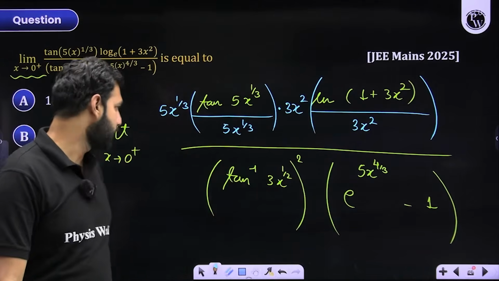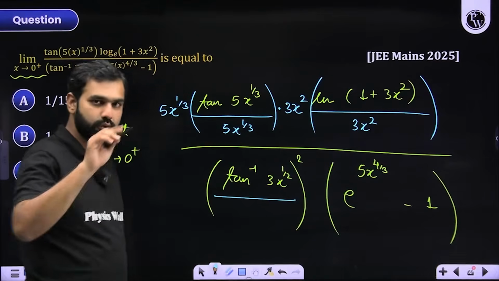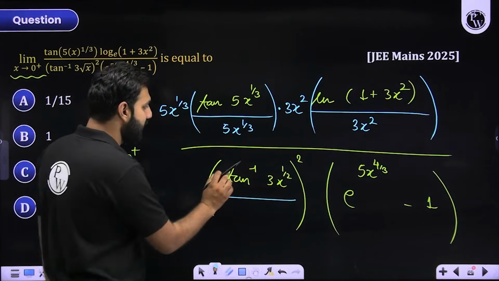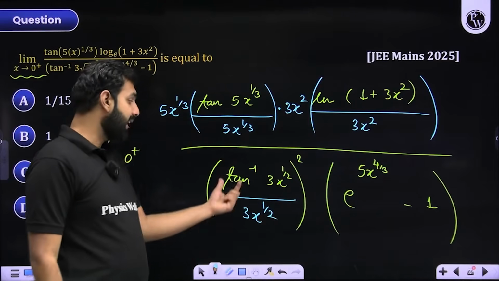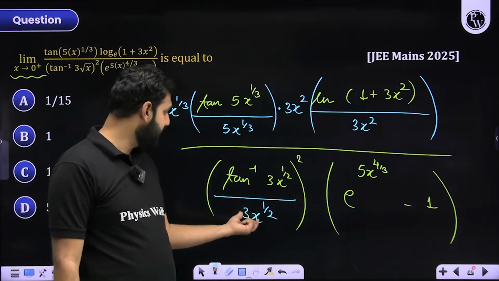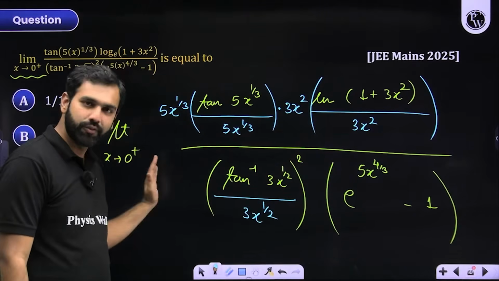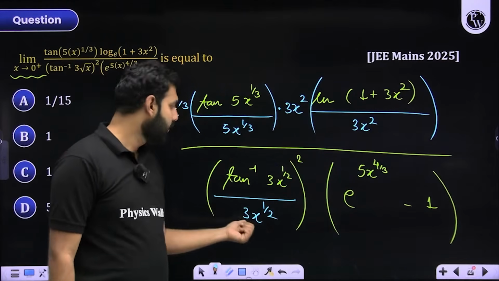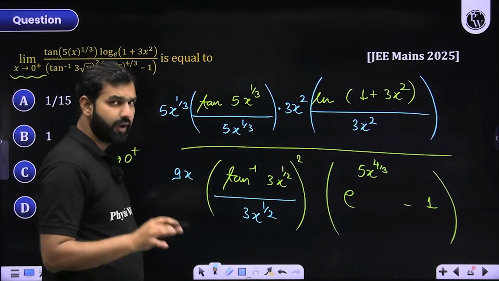Now let's look at this part. Do you not remember tan inverse of x upon x is also 1 when x approaches 0? So tan inverse of this, which is 3x to the power 1 by 2. If I have divided by this, I should multiply by this, but this is squared. So if I'm writing it outside this bracket, I need to write its square. So 3 square is 9, and x to the power 1 by 2 when squared gives you x. Are you comfortable with that?